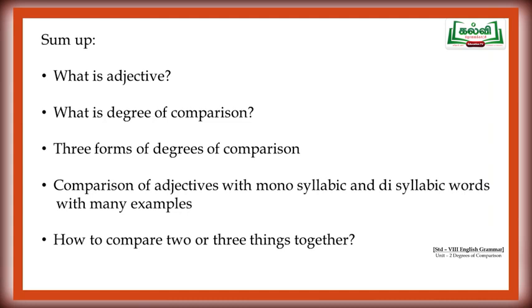Now let's sum up. In this class, we have seen what is an adjective, what is degrees of comparison, three forms of degrees of comparison, and then comparative of adjectives, and finally how to compare two things or three things together. Hope you got a good knowledge about these things. Do practice at your home with the help of your textbook.